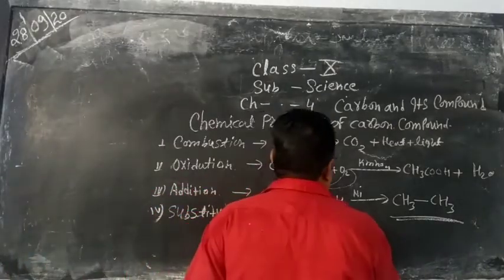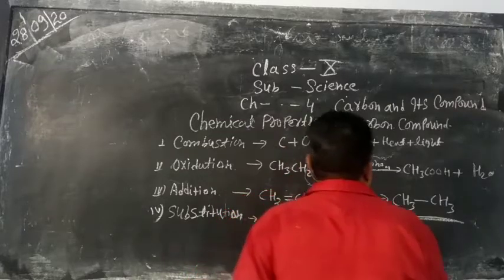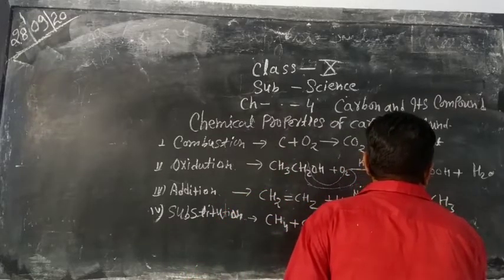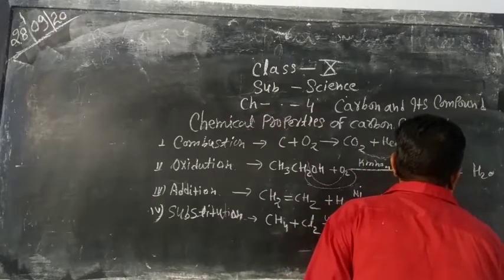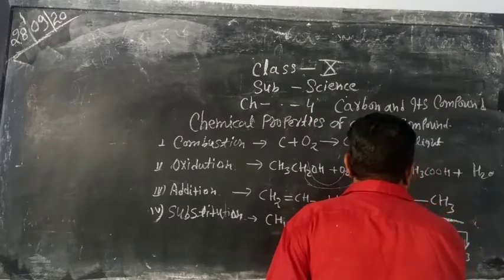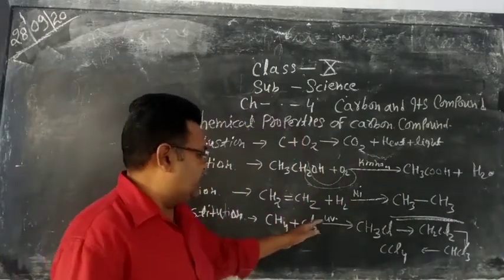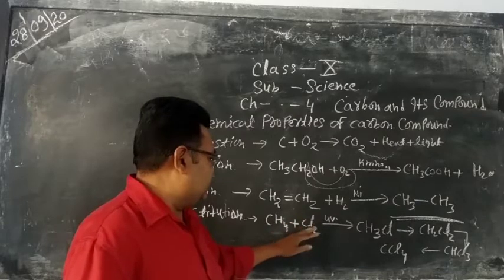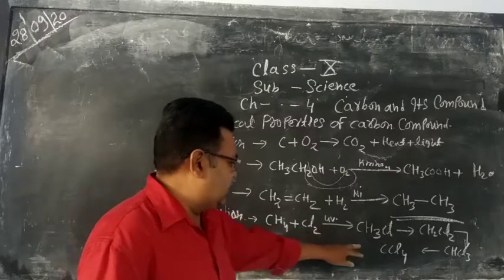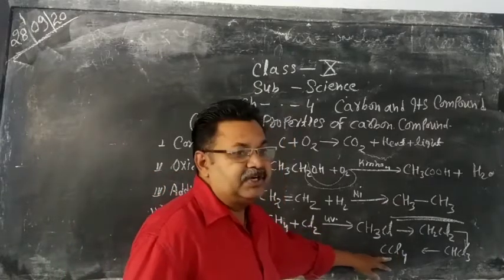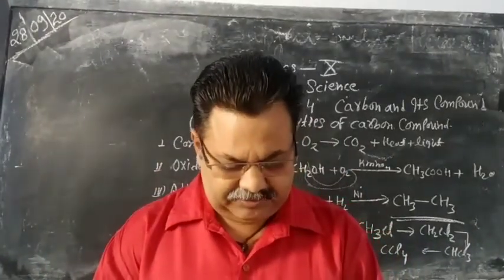For example, CH3Cl, then it gives CH2Cl2, and it further gives CHCl3, and last one is CCl4 or carbon tetrachloride. So it is an example of a chain reaction, and when all the hydrogen is replaced by the halogen, CCl4 or carbon tetrachloride is formed. So it is an example of the substitution reaction.